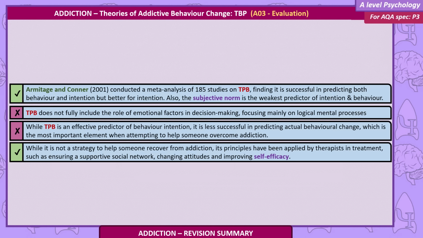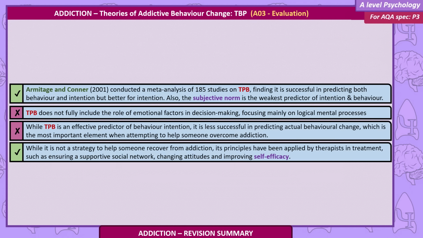Evaluations. Armitage and Connor 2001 conducted a meta-analysis on 185 studies on the theory of planned behaviour, finding it is successful in predicting both behaviour and intention, but better for intention. Also, subjective norm is the weakest predictor of intention and behaviour. The theory of planned behaviour does not fully include the role of emotional factors in decision-making, focusing mainly on logical mental processes. While the theory of planned behaviour is an effective predictor of behavioural intention, it is less successful in predicting actual behavioural change, which is the most important element when attempting to help someone overcome addiction.